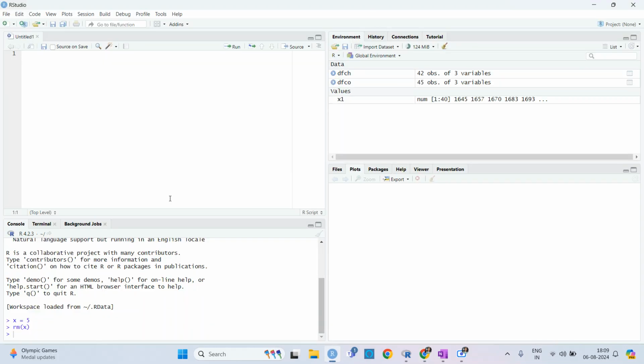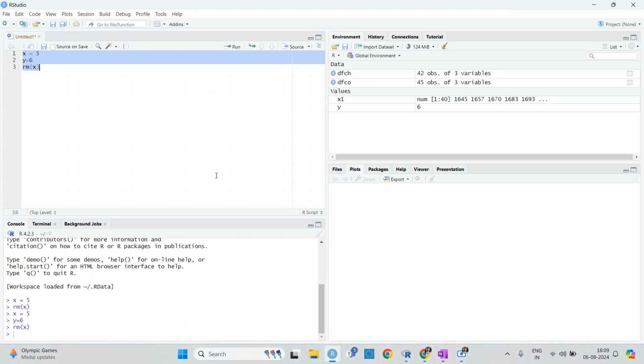So what we were talking about is that if you are doing it in the console, it will run one by one. But if you write the commands in an R script, let's say x is equal to 5, y is equal to 6, and rm x, all you need to do is select all and then run. So at the end everything is executed at one time. Here you cannot see any variable x, because we have removed x, so only y is equal to 6 is given, because all the commands have been run at one time.